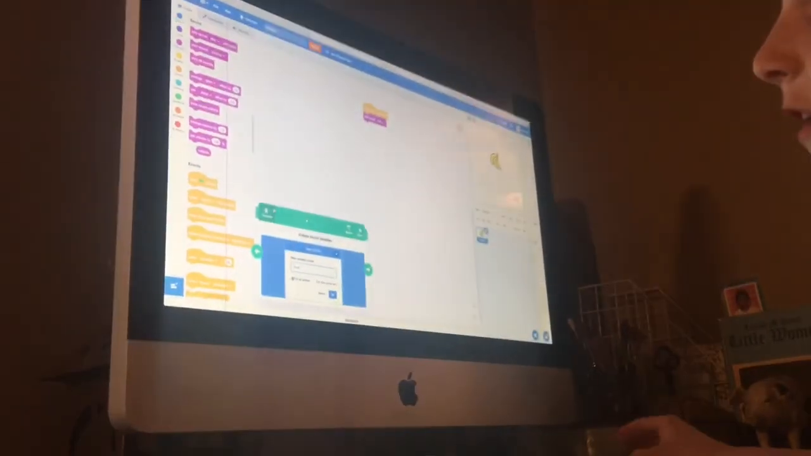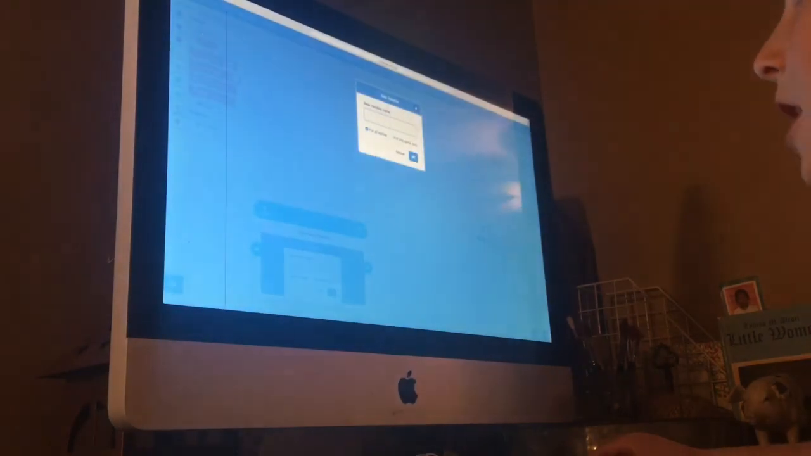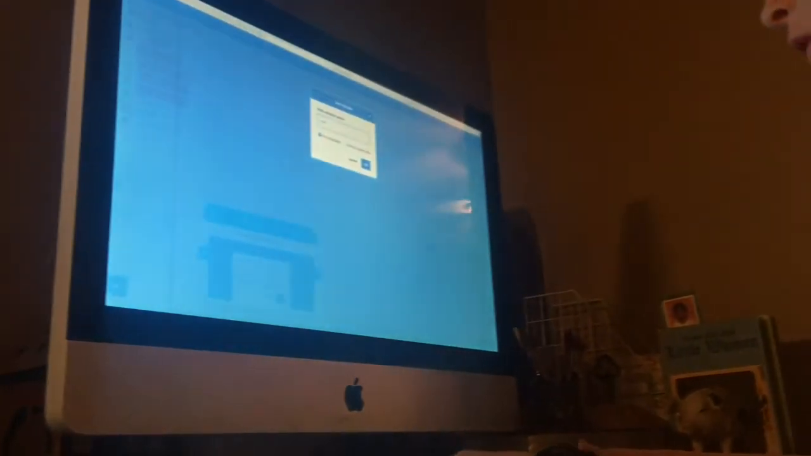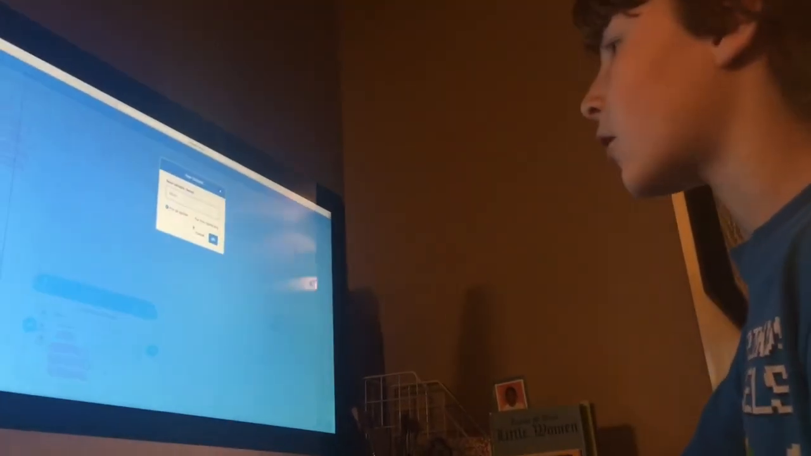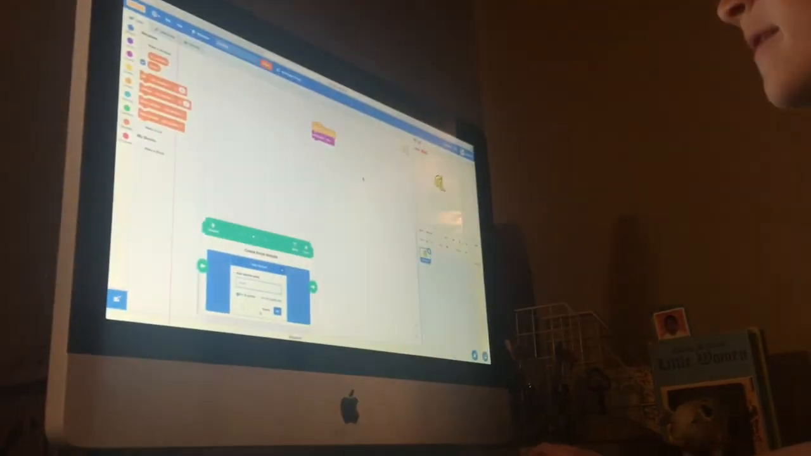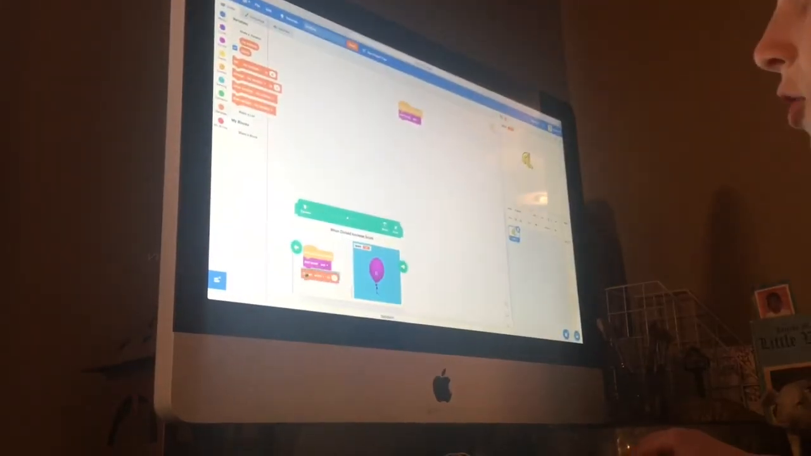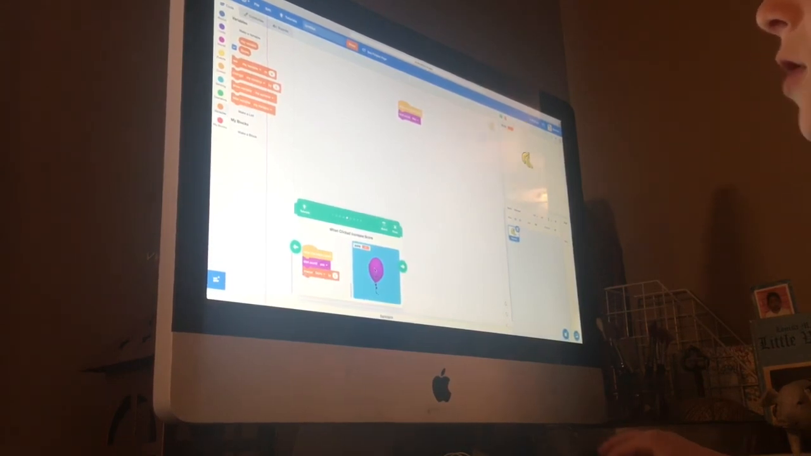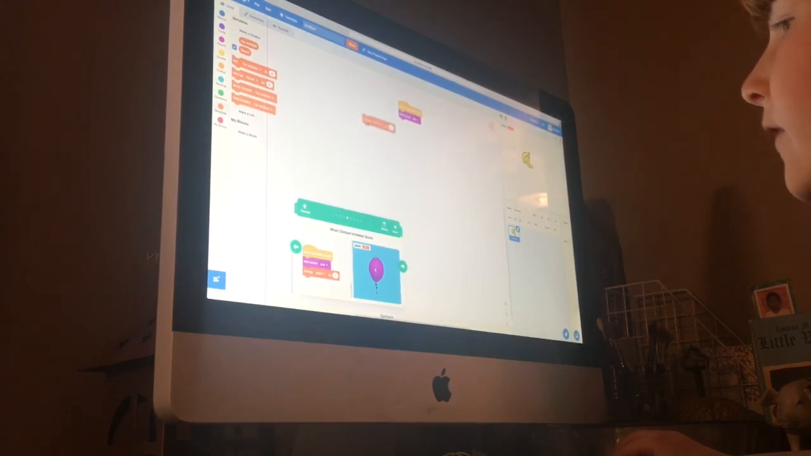All right, so you click variables at the bottom, then you click make a variable, then you would type in capital S, C-O-R-E, and score. You can choose for this sprite only or for all sprites, and you press OK. Then, to see it's up here, then you press the arrow again. So, change score by 1, and then you put it right here.